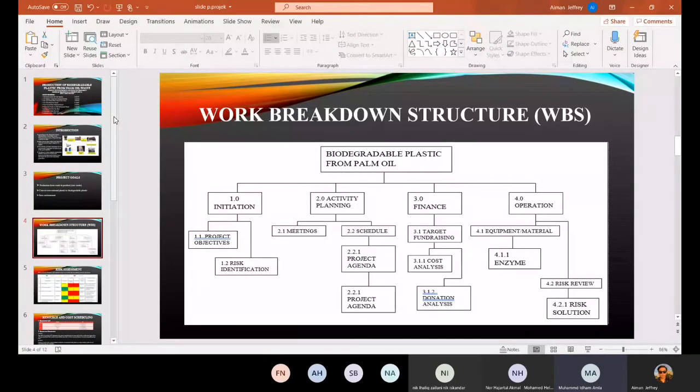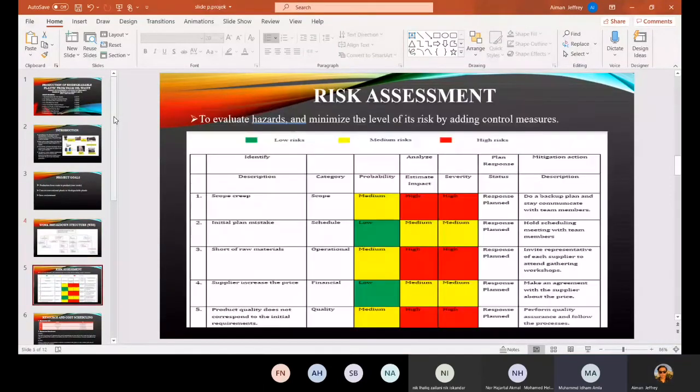For our project, they are divided into four. Number one, initiation. Number two, activity planning. Number three, finance. Number four, operation. For our risk assessment, the aim is to evaluate hazards and minimize the level of risk by adding control measures.